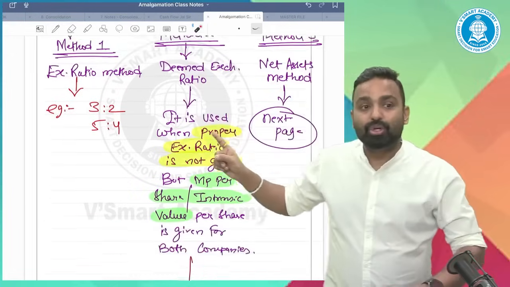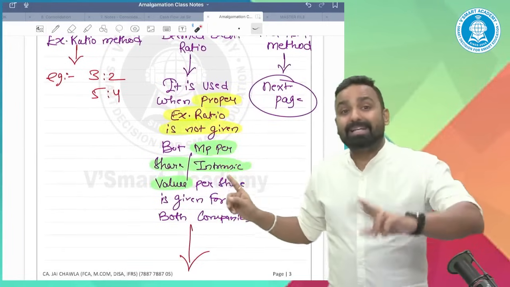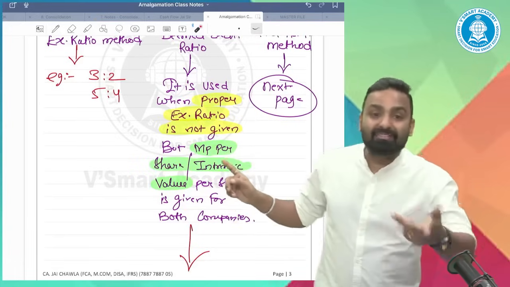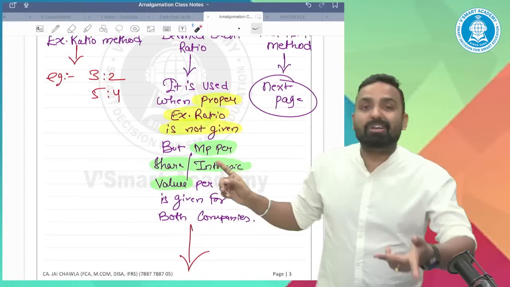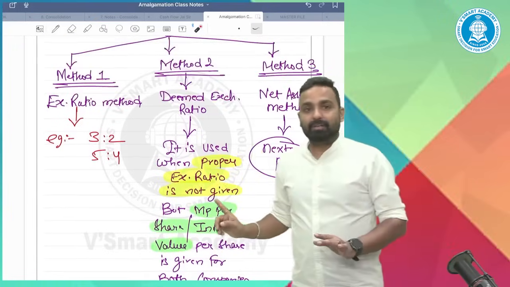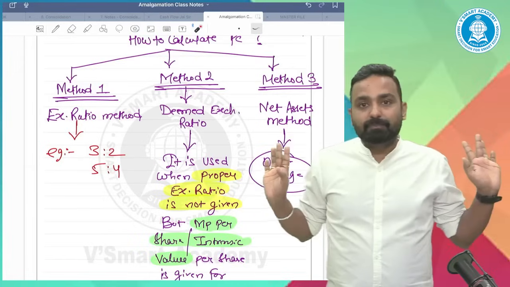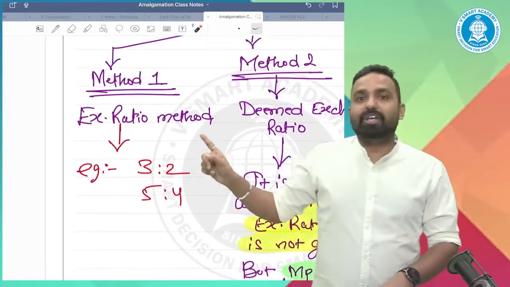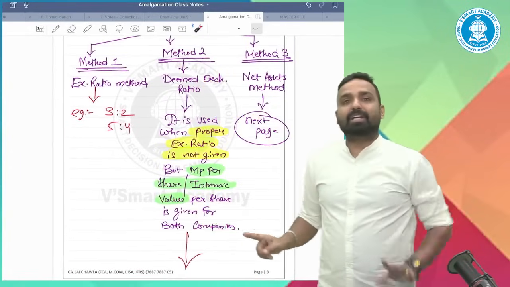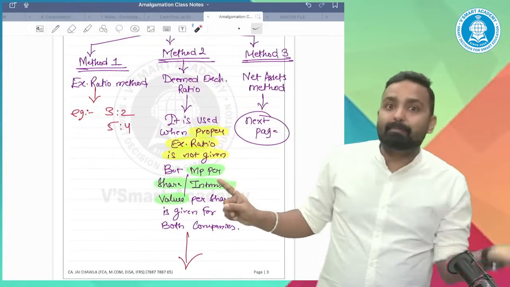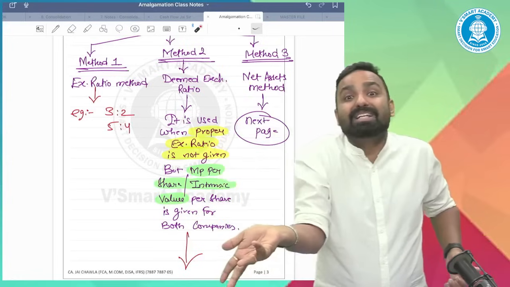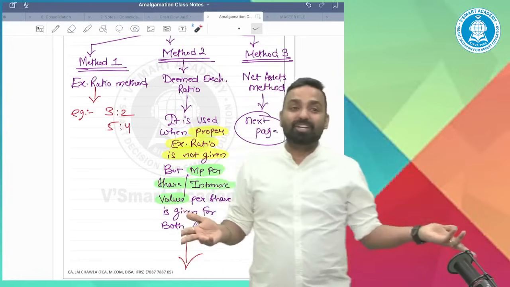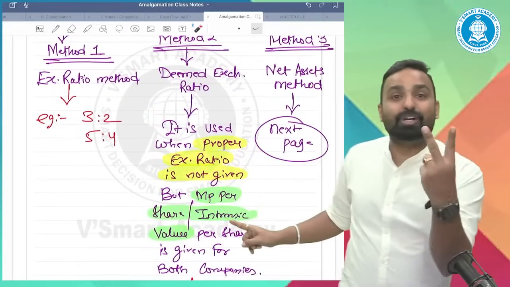Try to look into whether the market prices of both the companies are given, intrinsic values of both the companies are given, fair values of both the companies are given, issued values of both the companies are given. If yes, then apply the second method. But if no exchange ratios are given, no market values are given, or the market value of one company is given but the market value of the other company is not given, you can't apply this method, because for this method both the companies' market values should be given.